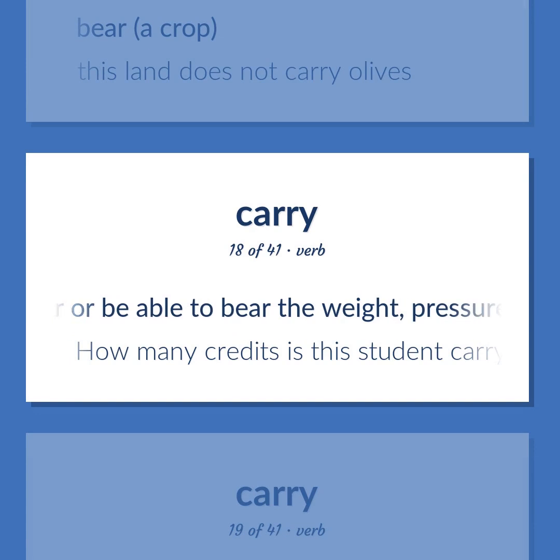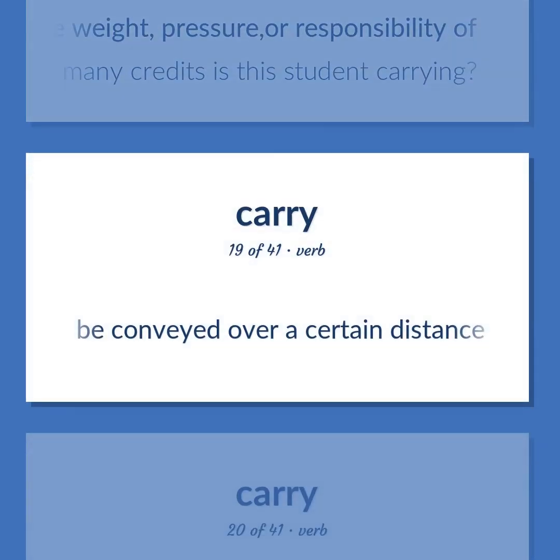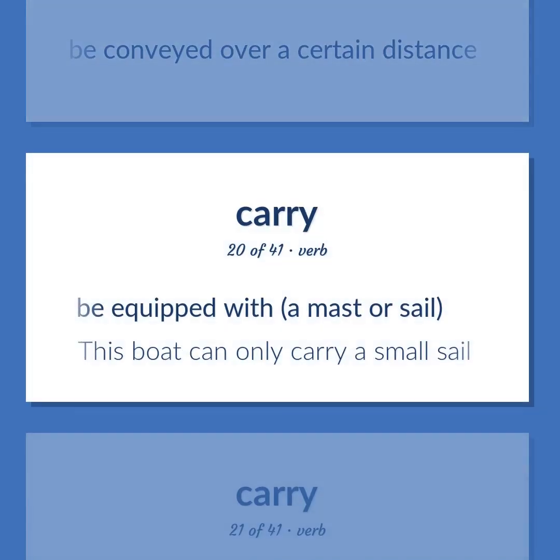Bear or be able to bear the weight, pressure, or responsibility of. How many credits is this student carrying? Be conveyed over a certain distance. Be equipped with a mast or sail. This boat can only carry a small sail.